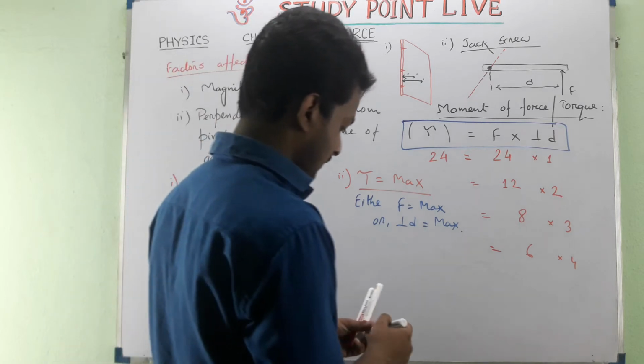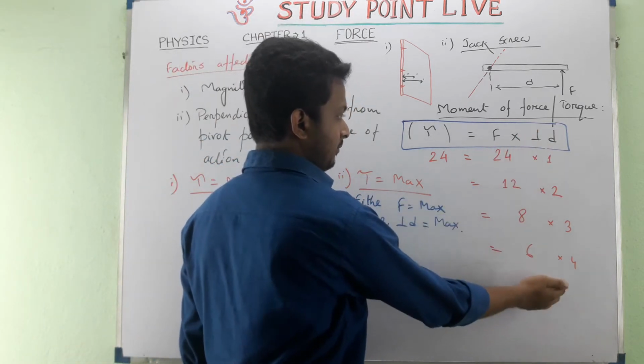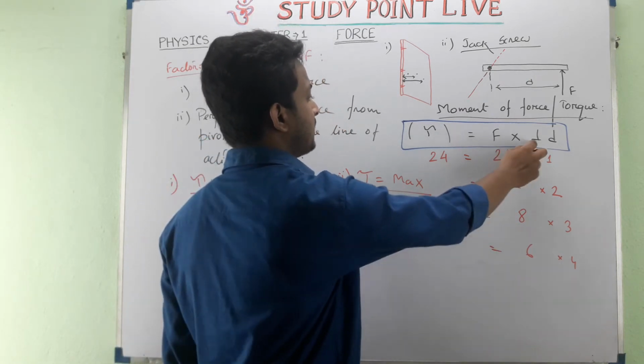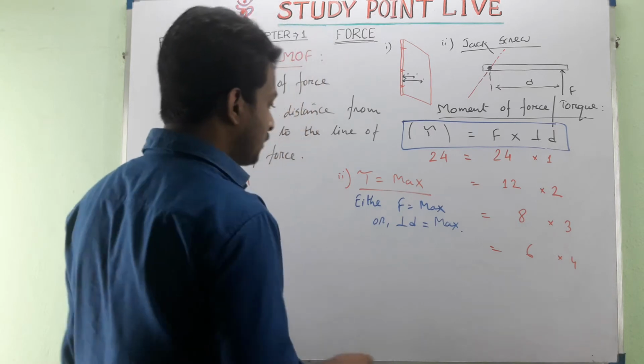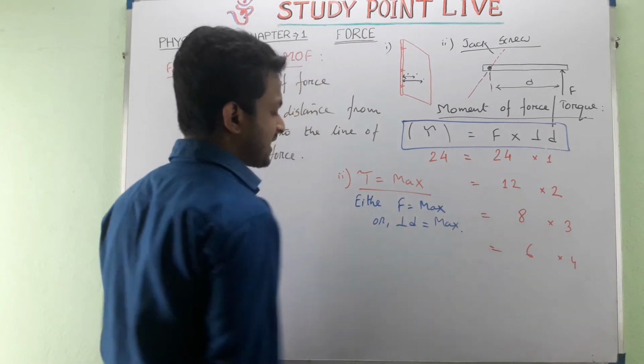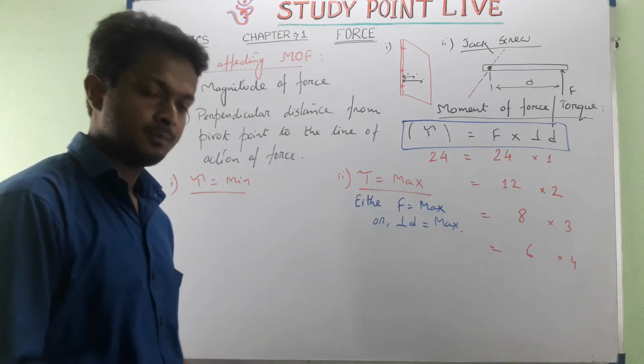Whenever the perpendicular distance is maximum, the amount of force required is least. Whenever the amount of force is maximum, the perpendicular distance is least. So if we give the maximum distance or the maximum force, the maximum tau will occur.